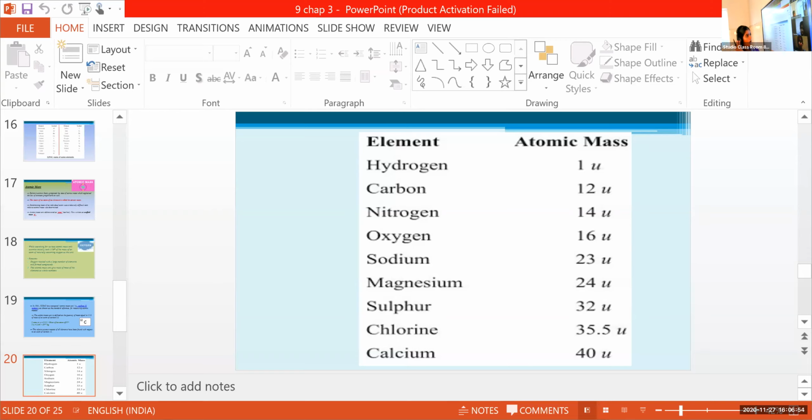Study these elements and their atomic masses by heart, and practice the symbols and the elements too. So that's all about atomic masses. Clear?